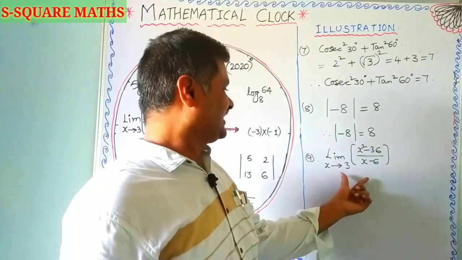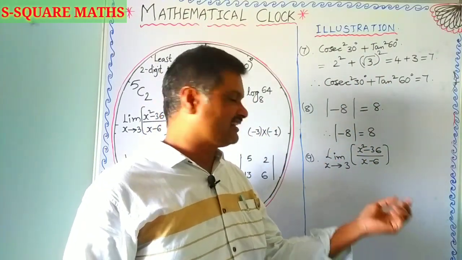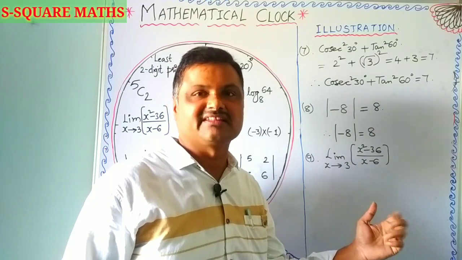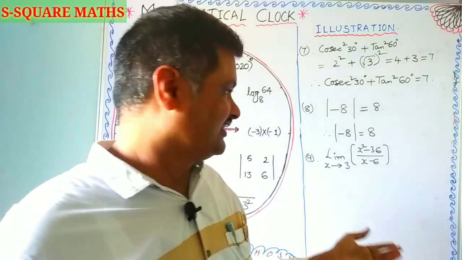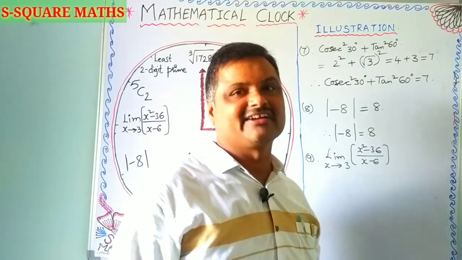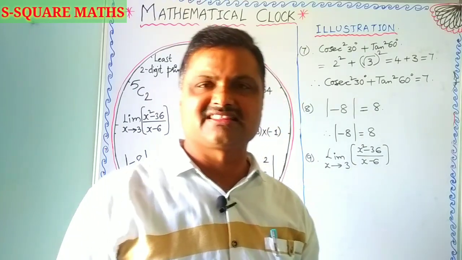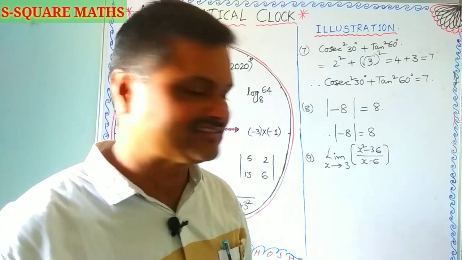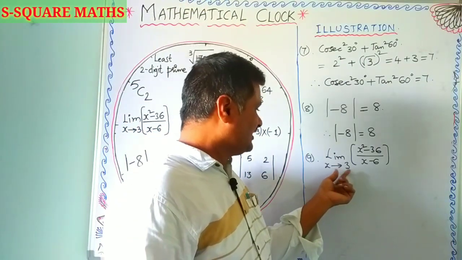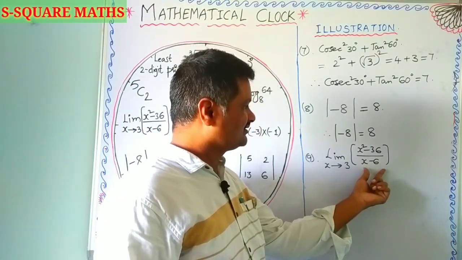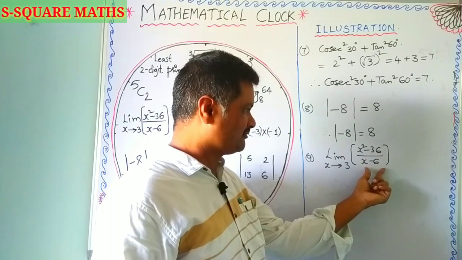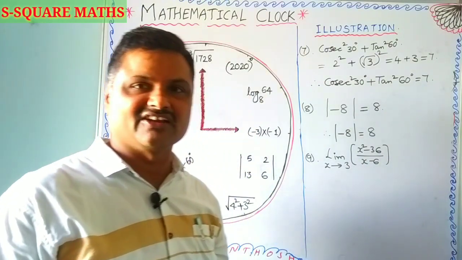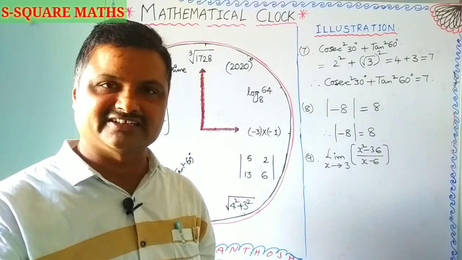So this is the 9th concept, which is the limit of a function. The concept of calculus, in the intermediate standard and in various physical science and engineering sectors, is used widely. Okay, so the limit as x tends to 3 of (x square minus 36) by (x minus 6). We have to evaluate the value of this limit of the function.